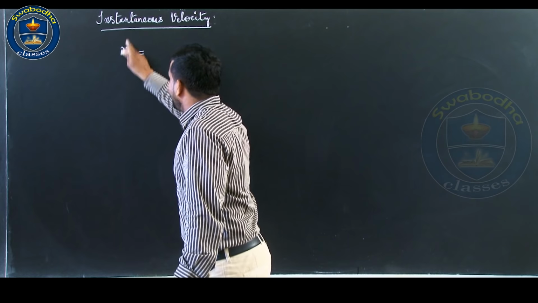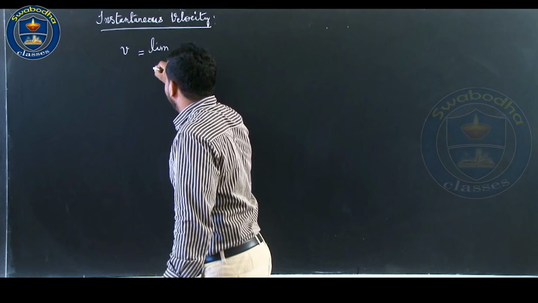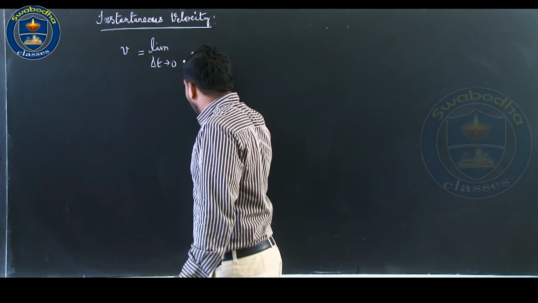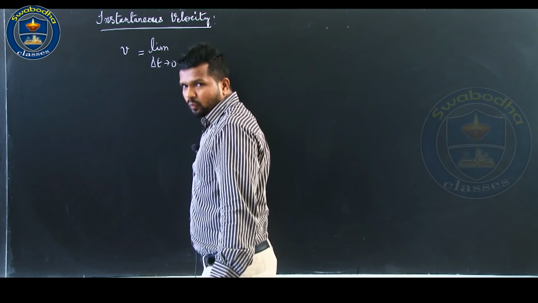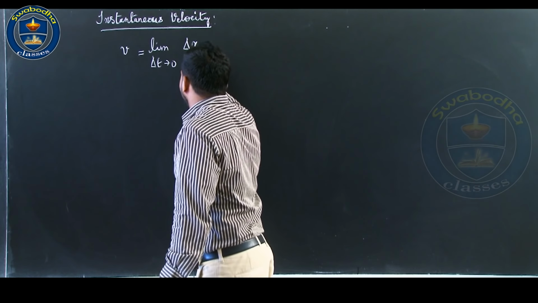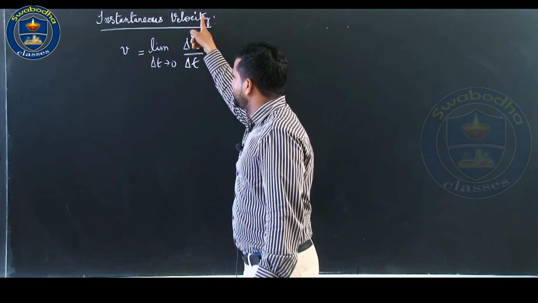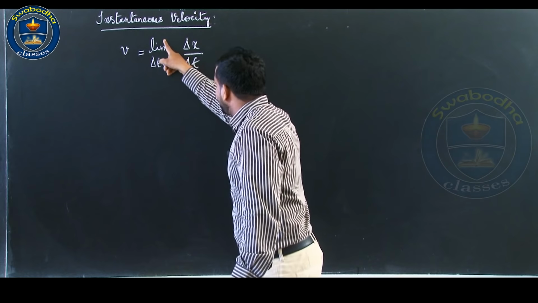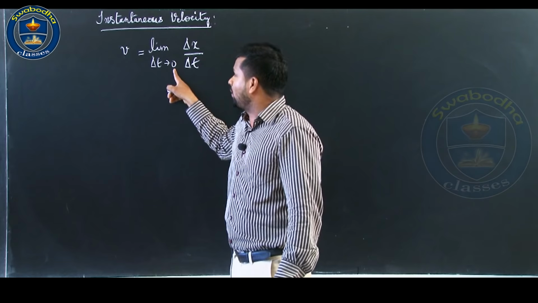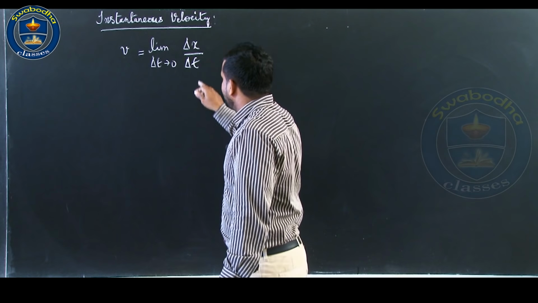I can write mathematically like this: V, instantaneous velocity, equal to limit delta t tends to 0, limit of average velocity, that is V bar. V bar is nothing but, you all know, delta x divided by delta t. V, instantaneous velocity, is defined as the limit of the average velocity as the time interval approaches 0 or as the time interval becomes infinitesimally small.